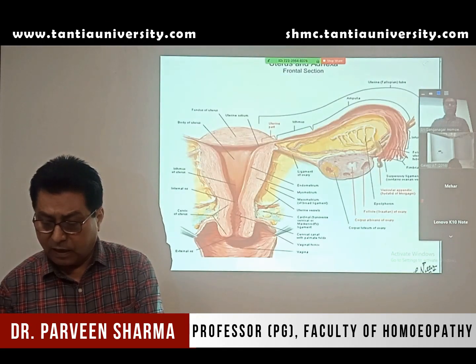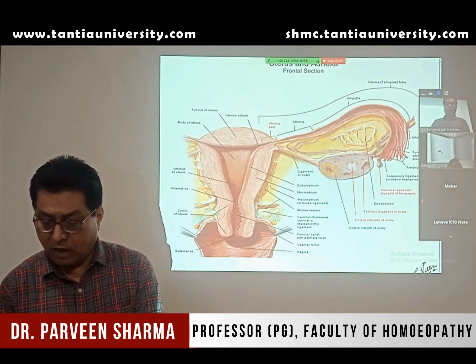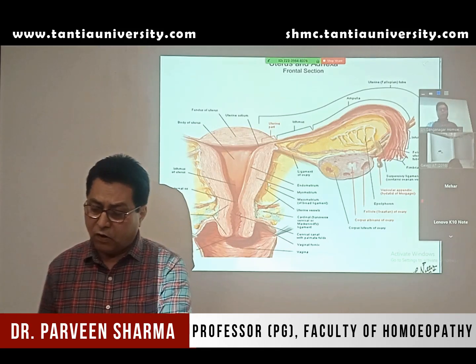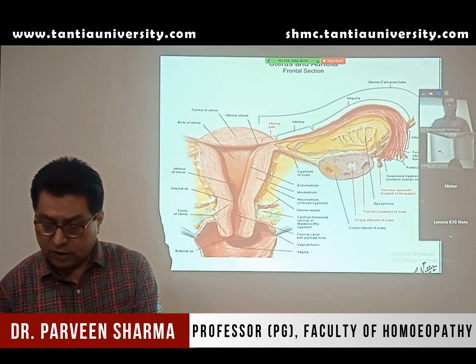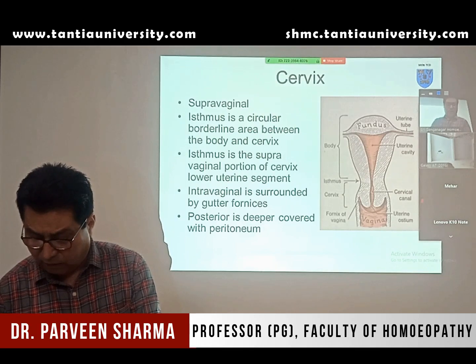Laterally, you have the broad ligament of the uterus, the uterine artery, the uterine vein, the epoophoron and paroophoron, a lot of structures we'll study in detail. So this is the lateral. Now, when you see the interior of the uterus,